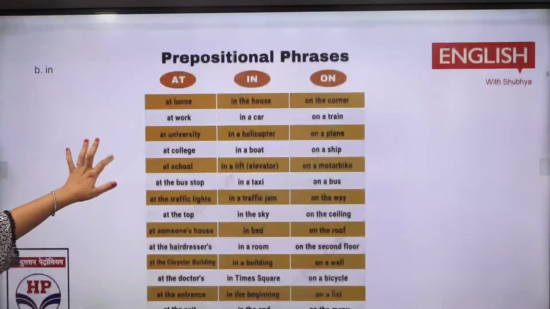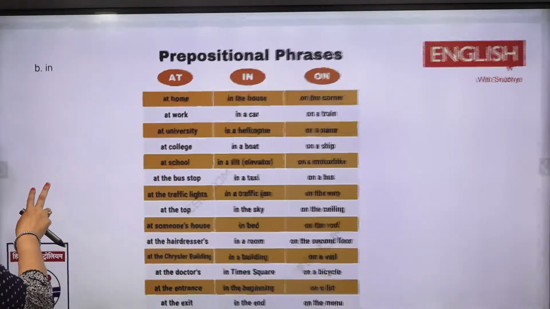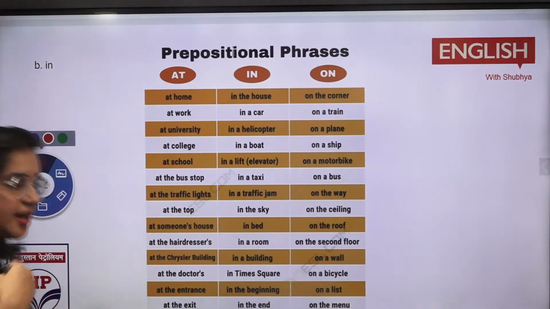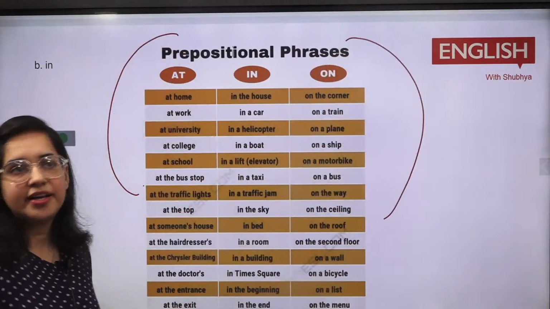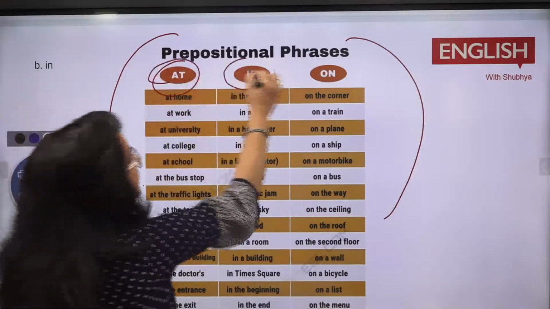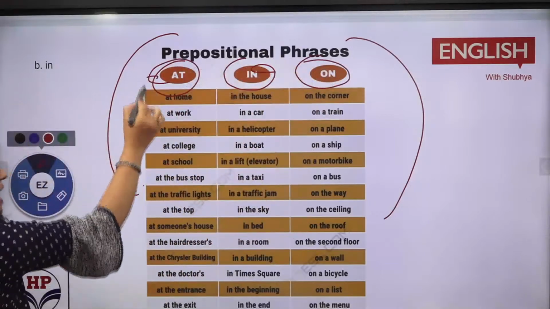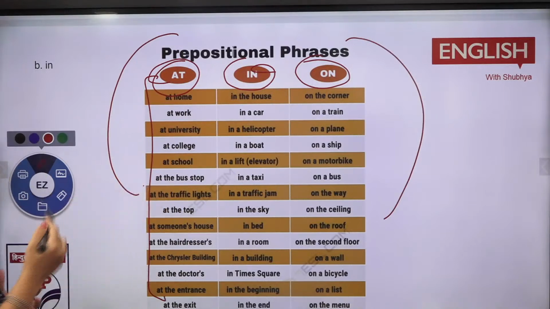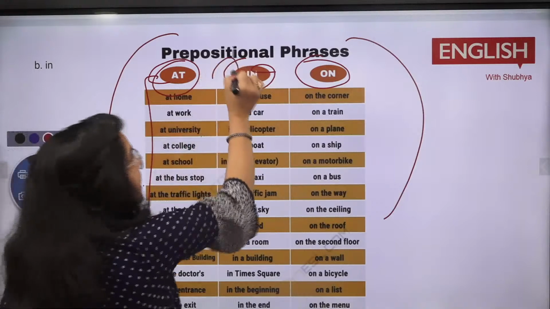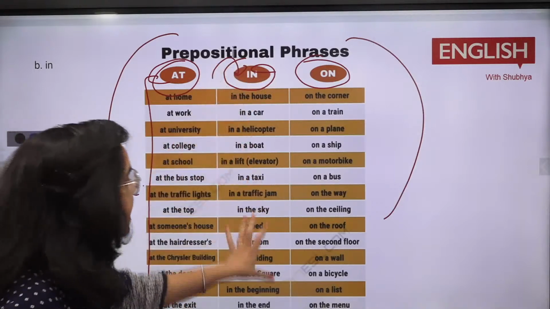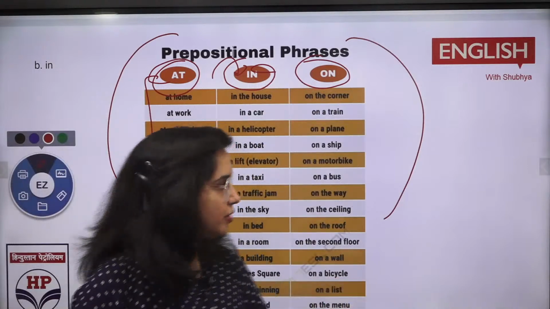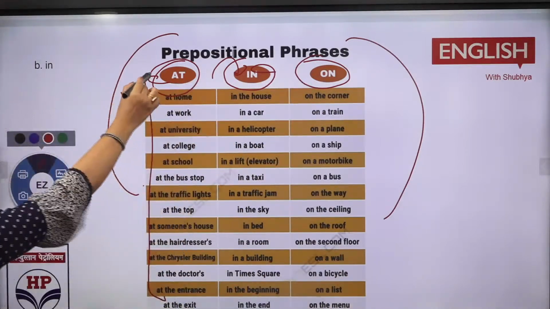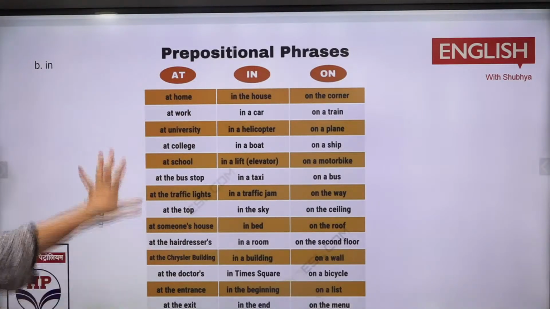Now what you need to do is understand where to best use prepositions. In the last class also, we did the practice of prepositions, right? Where at needs to be used, where in needs to be used, and where on needs to be used. At is for some kind of place, like at the hairdresser's, I'm at the office, I am at work. In is I am in Delhi, I'm in Chandigarh, whenever there is a large area. On is when the pen is kept on the table, so it is on the surface. So you can highlight where you need to use at, in, and on.